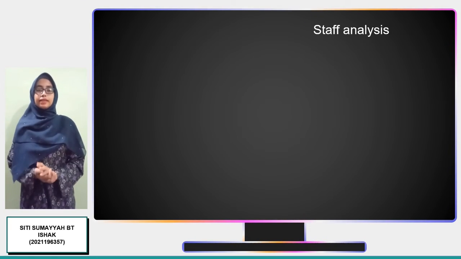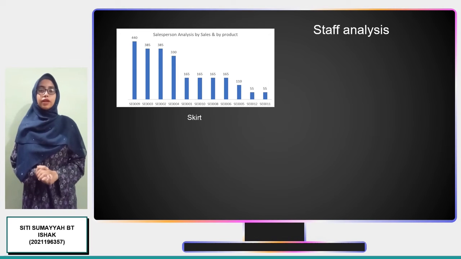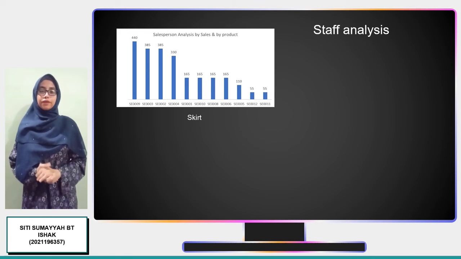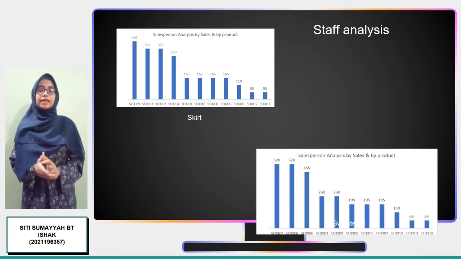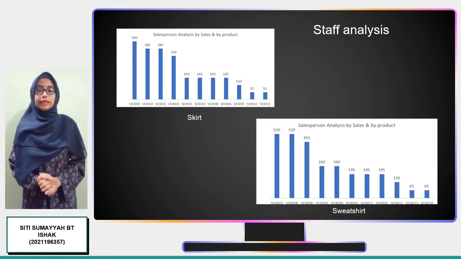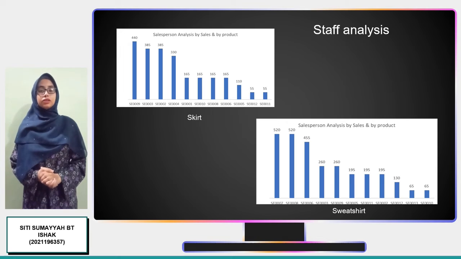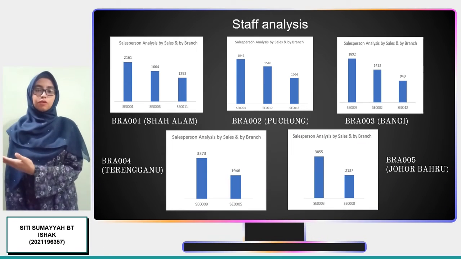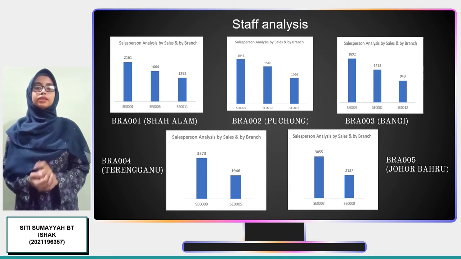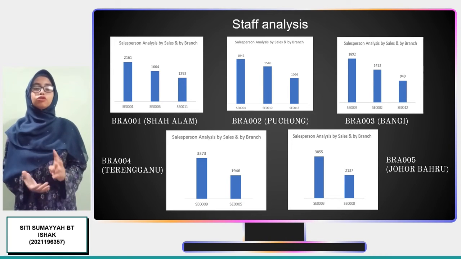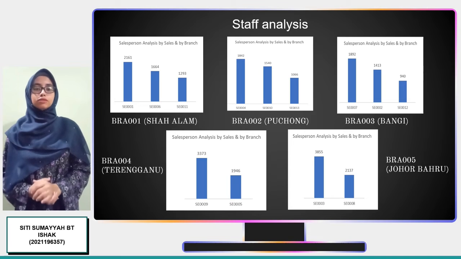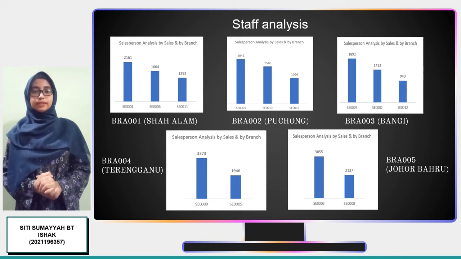As for skirts, SE9 is doing well, selling a total of 440 ringgit, while SE12 and SE11 only sold a total of 55 ringgit. Finally, SE7 and SE8 sold a total of 520 in sweatshirt sales, while SE13 and SE10 did not perform well, receiving only 65 ringgit. Next, according to the chart above, salesperson SE1 at branch 1 is doing well with total sales of 2,161, outperforming the other two salesperson with total sales of 1,664 and 1,293.